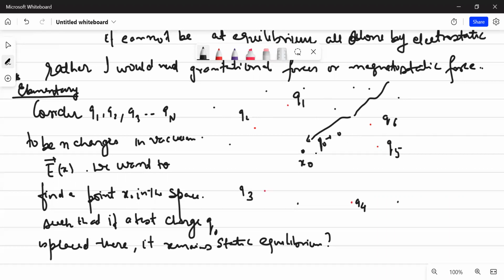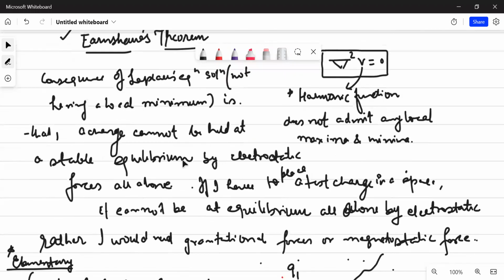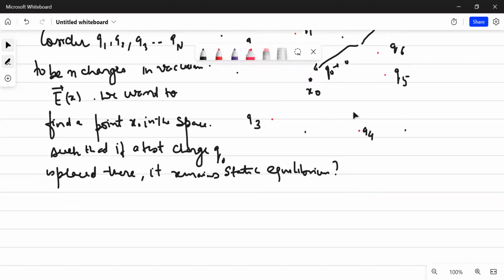If I bring this charge q naught, will it remain at static equilibrium? It is under the influence of only electrostatic forces. So if it has to remain at equilibrium, it has to violate Earnshaw's theorem. What Earnshaw's theorem says is that a charge cannot be held at stable equilibrium by electrostatic forces alone. So let us see whether this happens or not.